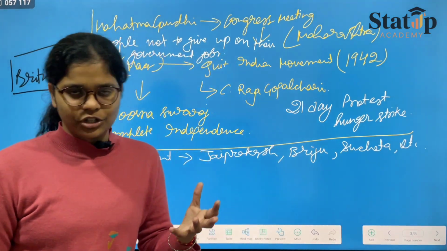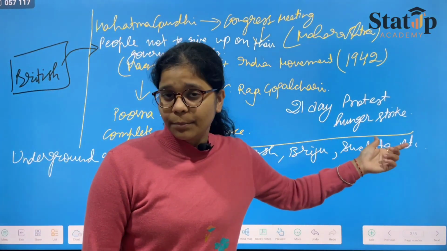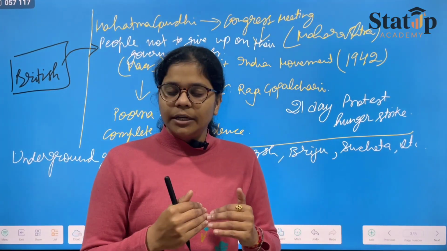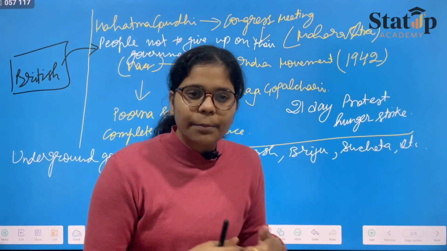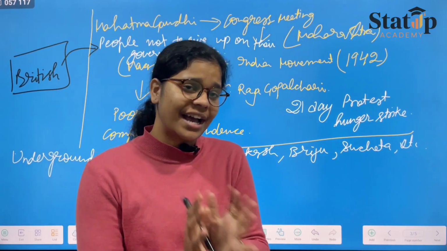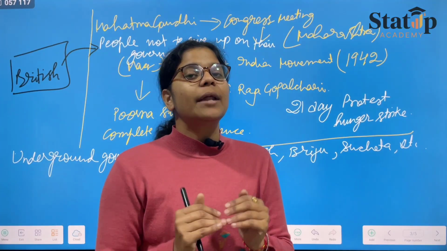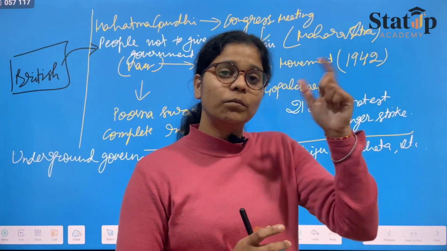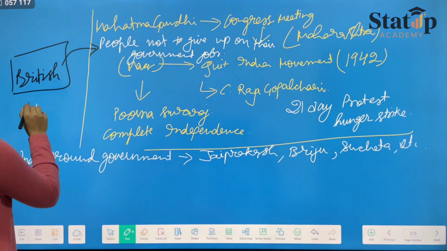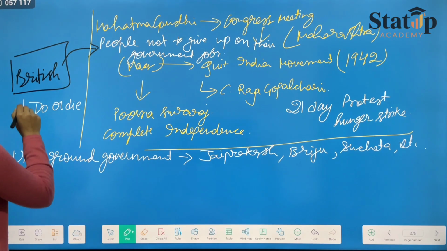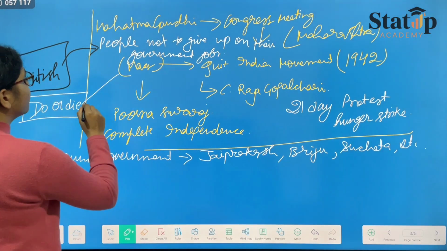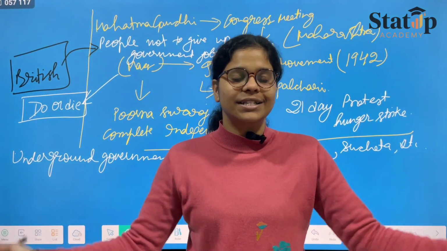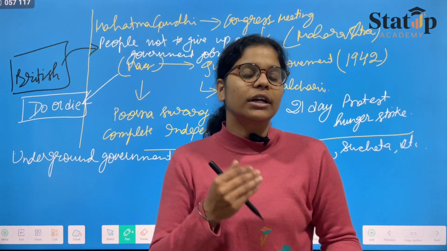Although he was not well in the jail itself, he again started the 21-day protest or hunger strike, which motivated the public outside, who said that we are also coming onto the paths, the tracks, the roads, so that we can protest for our country, and we need complete independence. From there, the do or die situation came. So the basic motto for this was the mass movement and the do or die situation of the Quit India movement, and hence major masses came onto the ground to fight for complete independence.